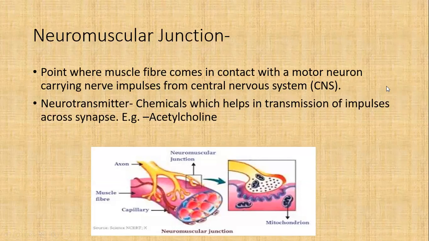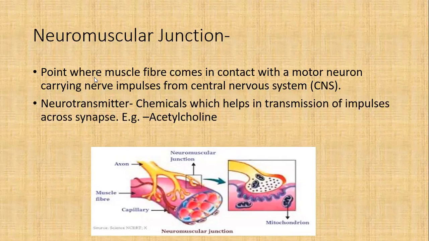Now, when we talk about the reflex action mechanism, there are two systems which come into function. One is the nervous system and the other is the muscular system. How do they function together? The point where muscle fibers come in contact with a motor neuron carrying nerve impulses from the central nervous system. We divide the nervous system broadly into two groups: central nervous system and peripheral nervous system. That I will take after this topic.